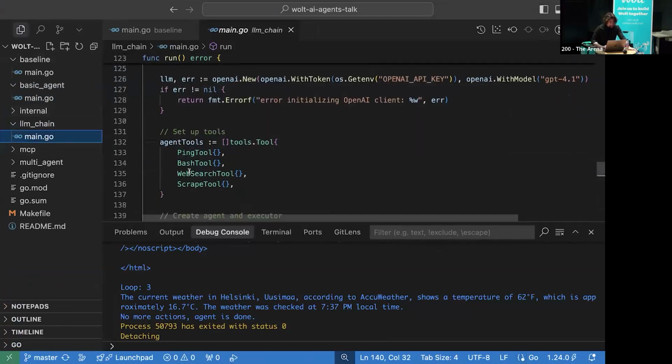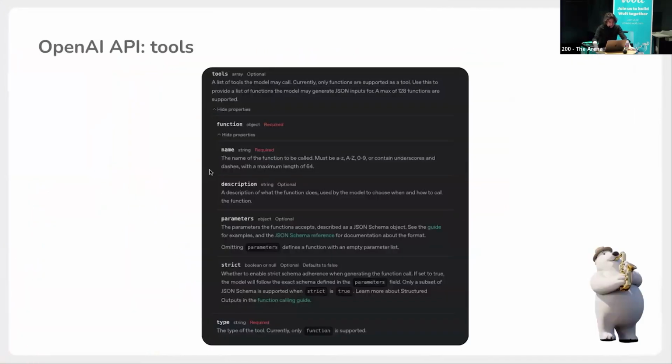And for this purpose, I skipped slides. Just to give you a short overview of what is also used inside of this framework. Some time ago, OpenAI added this tools functionality to their API, and it helps a lot in building AI agents.